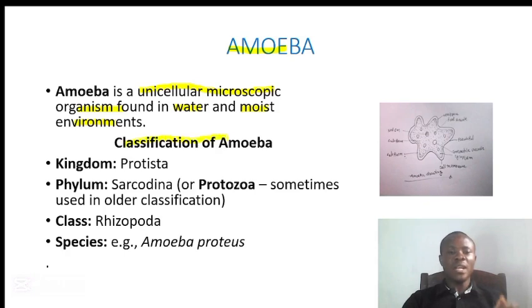So based on classification, amoeba is classified under the kingdom Protista, under the phylum Sarcodina or Protozoa. This Protozoa is most often used in older classification. In modern classification, it belongs to the phylum Sarcodina, but in older classification, they put it under the phylum Protozoa, and it belongs to the class Rhizopoda. An example of this species is Amoeba proteus.